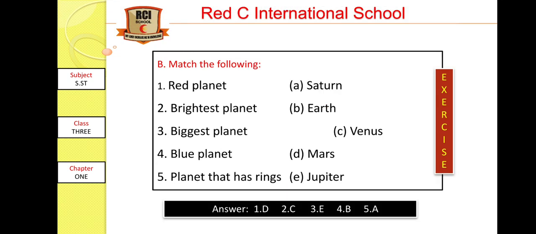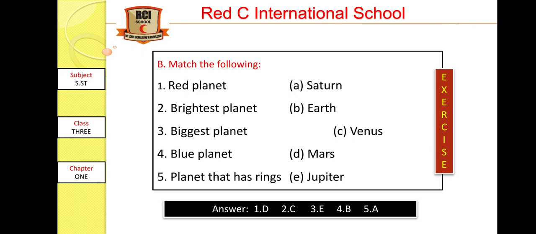Now see, part B is another type of question, as the following. Question number 1, red planet. Which is the red planet? Option D, Mars. Mars is the red planet. Now number 2, brightest planet. The right option is C. Then what is C? Venus. Brightest planet is Venus.